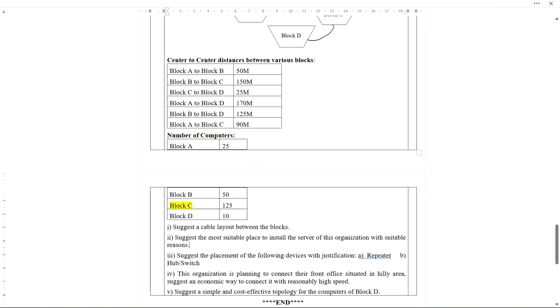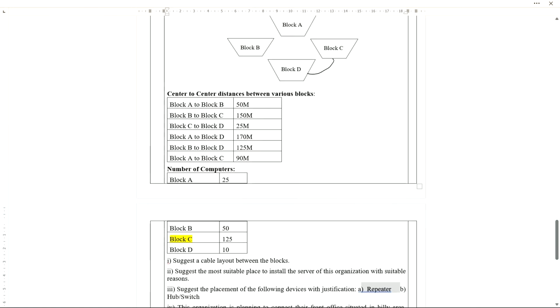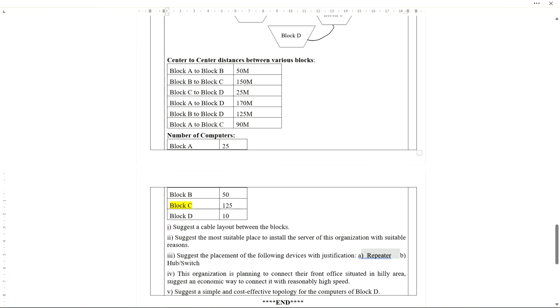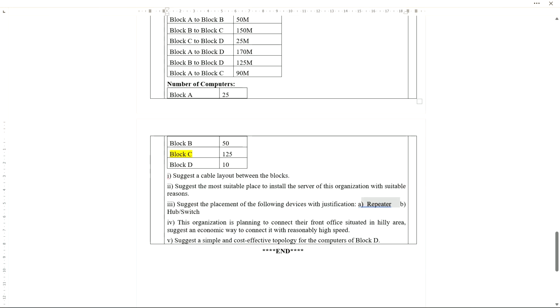Suggest the placement of the following devices with justification. Repeater. Now here you can see, according to this diagram, the distance is less than 1 kilometer. So if the distances are less than 1 kilometer, we can avoid the use of repeater.